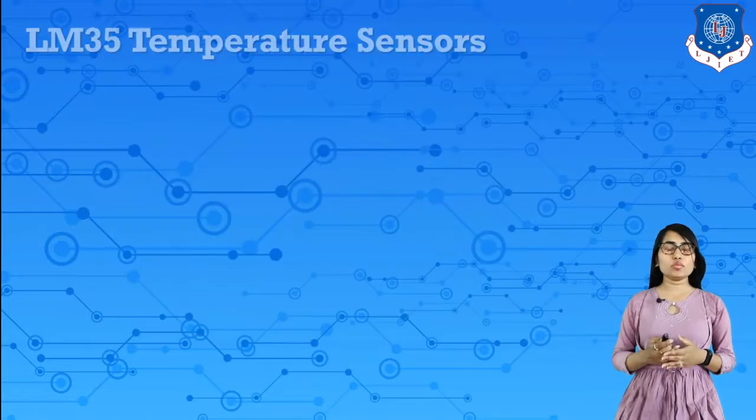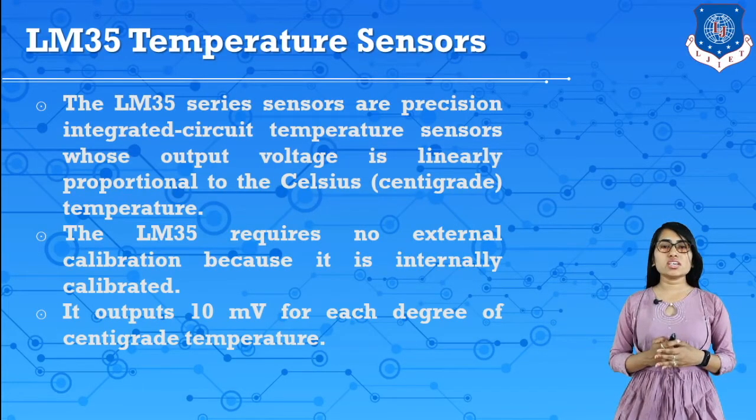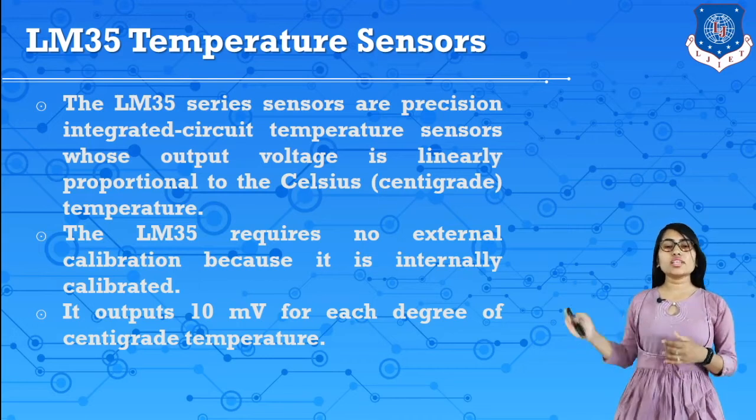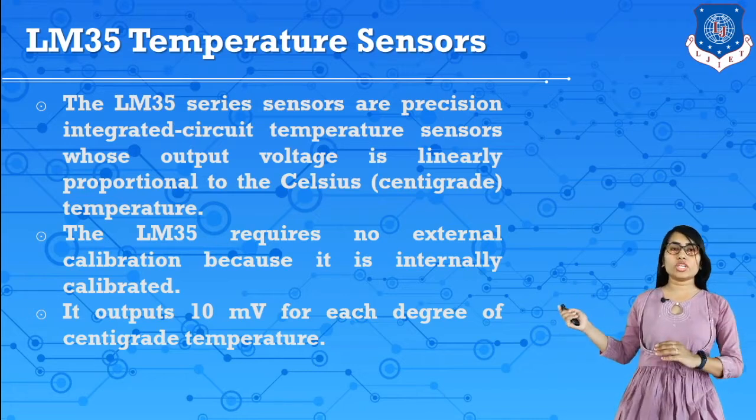Next is the LM35 temperature sensor. The LM35 series sensors are precision integrated circuit temperature sensors whose output voltage is linearly proportional to the Celsius temperature. LM35 requires no external calibration because it is internally calibrated, and its output is 10 millivolt for each degree of centigrade temperature. So this is the LM35 temperature sensor.